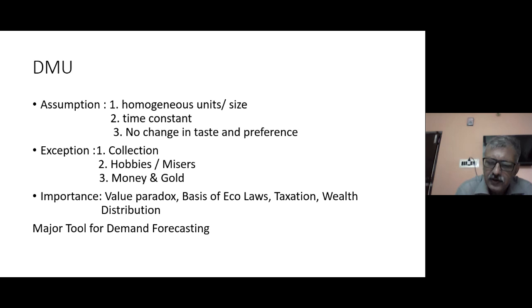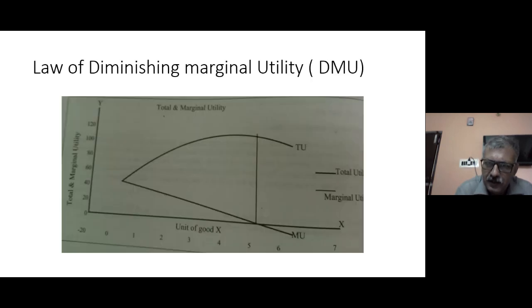So you should always remember this law of diminishing marginal utility, the typical curve, the relationship between marginal utility and total utility, the 3 stages of the total utility curve and its significance. Initially, it increases. That means the demand in the market is going to increase. Later on, when marginal utility comes to 0, this is the time where there will be no further increase in the demand.